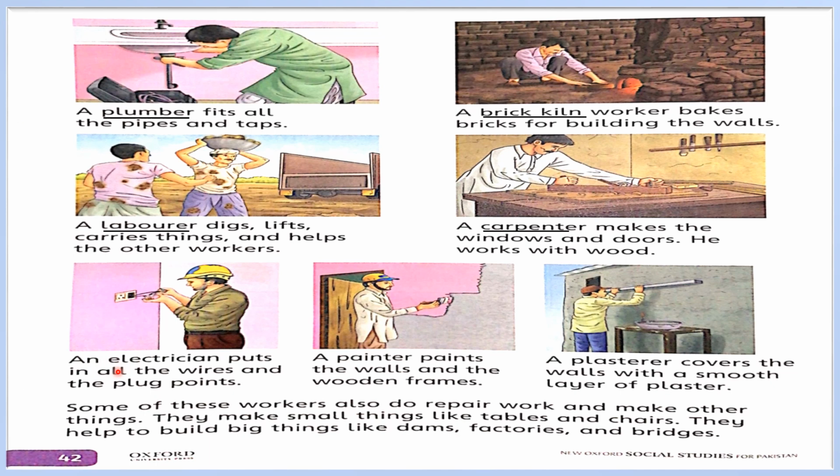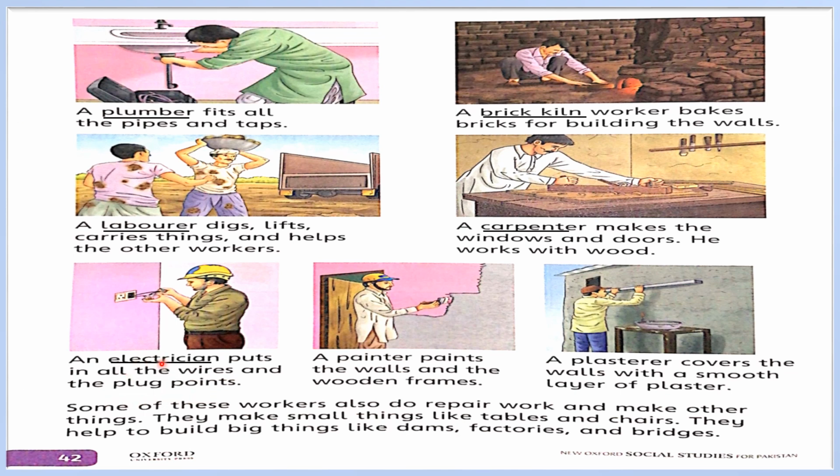Next one, you can see here one man fixes the buttons or switches. This man is called the electrician. An electrician puts in all the wires and the plug points.